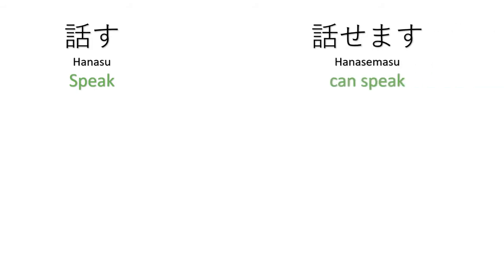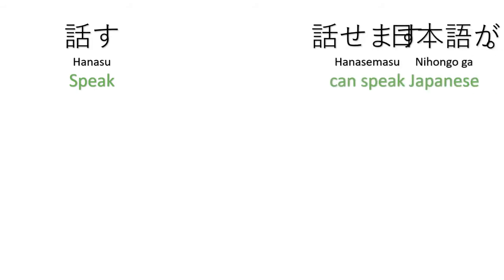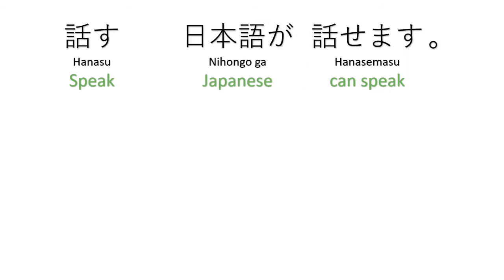Okay, now we take the verb hanasu, to speak. In the potential form, it is hanasemasu, can speak. For example, Nihongo ga hanasemasu. I can speak Japanese. Now, how do we come up with this conjugation, hanasemasu?